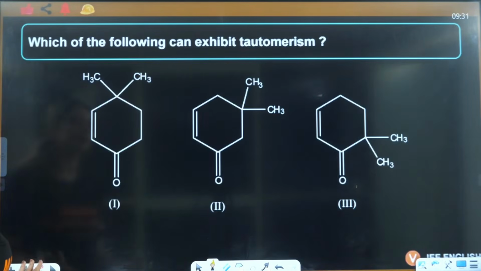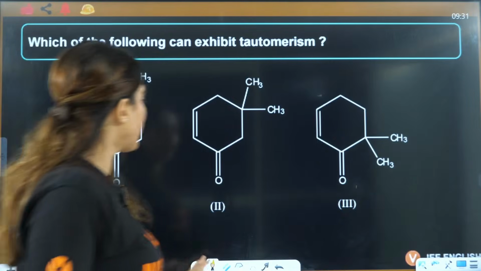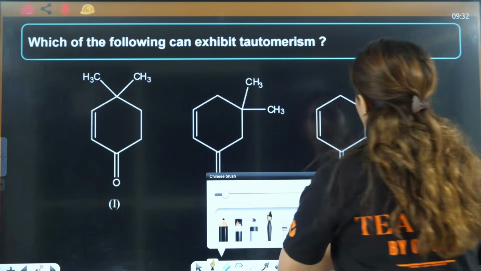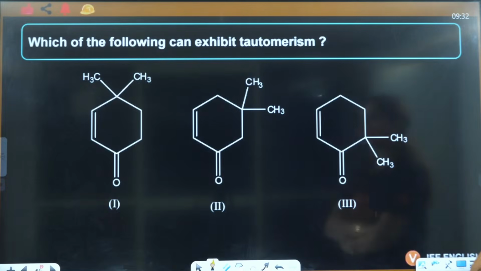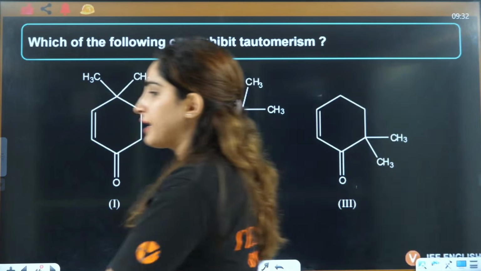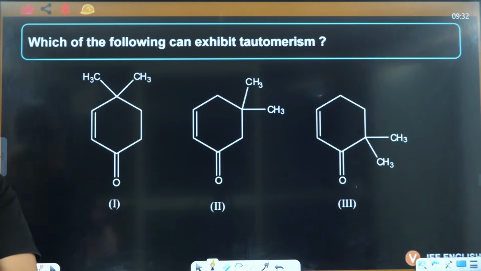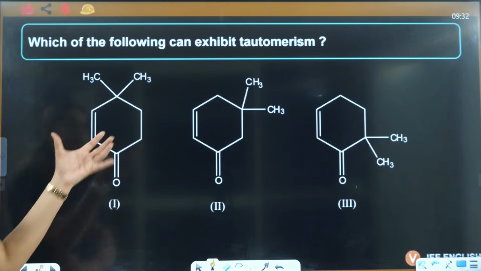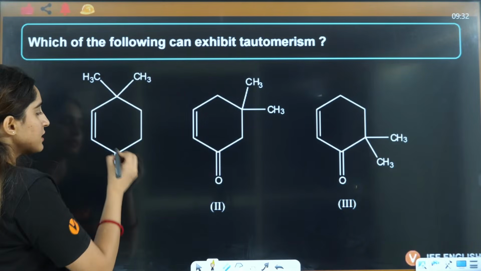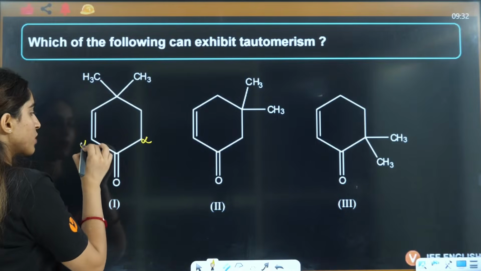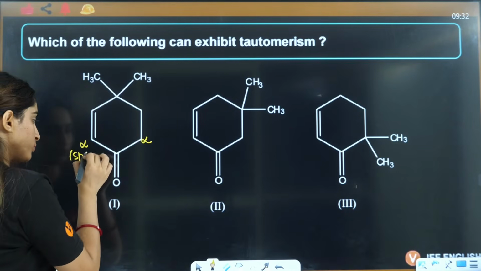Next, which of the following exhibit tautomerism? Here also you need to tell which of the following will exhibit tautomerism. Do let me know in the chat box if you can answer this or not. Here, this is alpha, this is also alpha, but this is sp2.